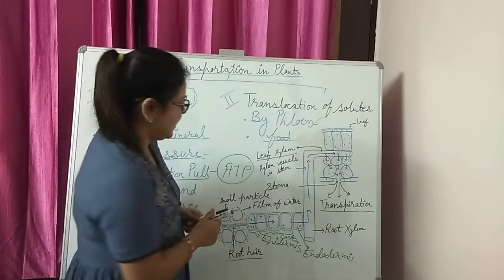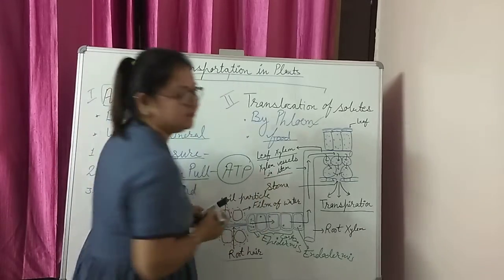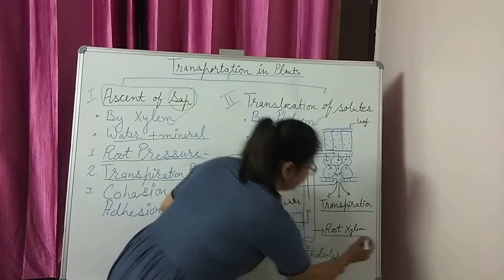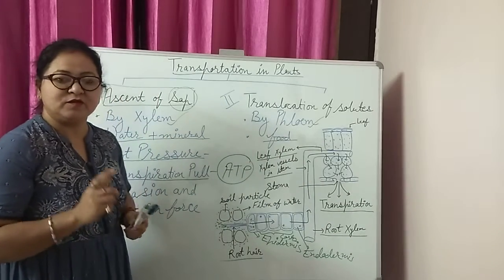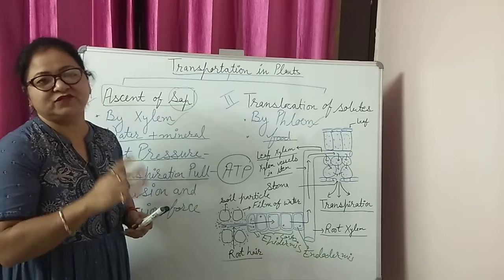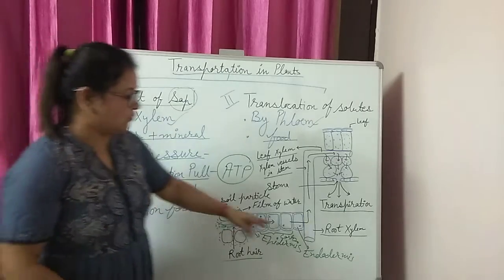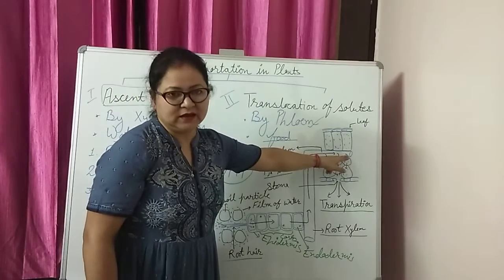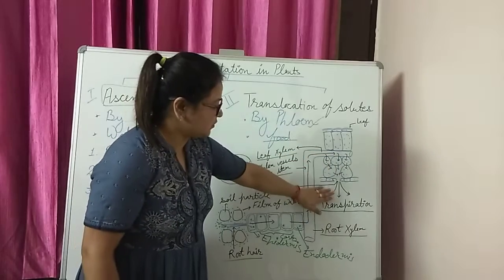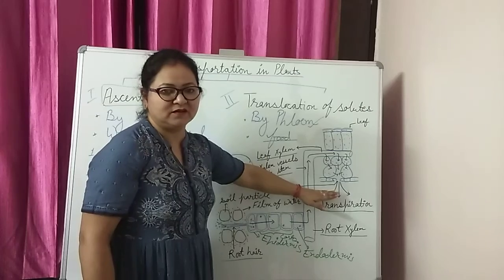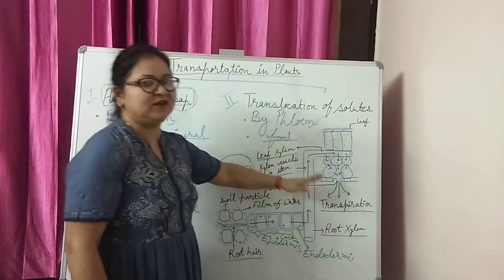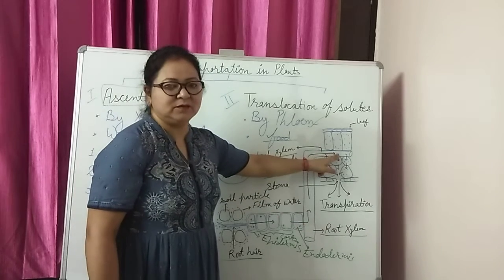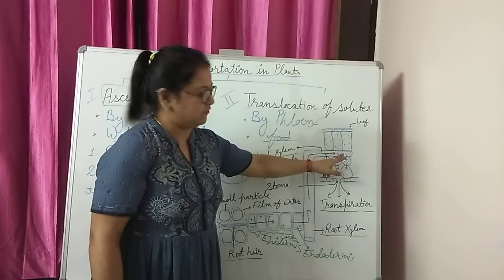These leaf xylem have a connectivity with the xylem in the stem, and these xylem have the connectivity with the root xylem. The vascular bundle is a continuous channel of xylem and phloem from root to the shoot tip or any branches or up to the leaves. Okay, so here the process of transpiration is a major factor during the day for the movement of water from root xylem up to the tip of the plant or up to the cells of the leaf.